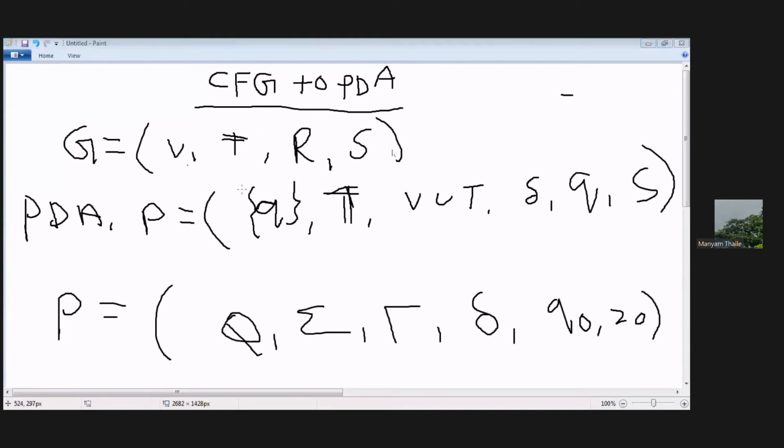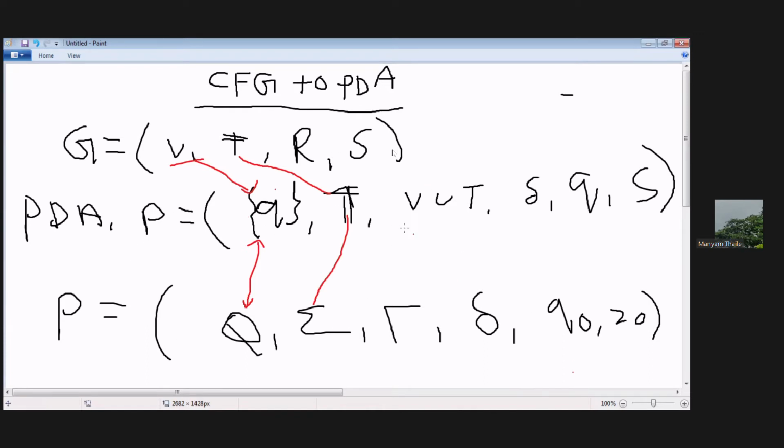We can treat this as equivalent to this one from the PDA. T is a terminal, so this is equivalent. T is nothing but terminals. So in general sigma is nothing but the set of terminals. So input symbols are nothing but terminals.